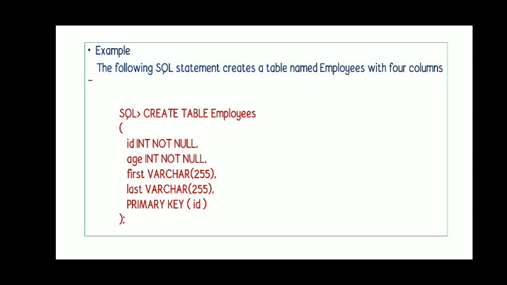So this primary key is a unique key with which we can easily retrieve records. So for this we are using primary key. In order to avoid any duplication, we can use this primary key. So this slide shows the example.